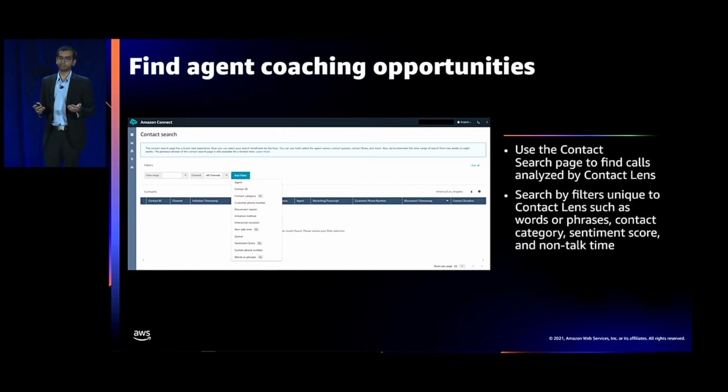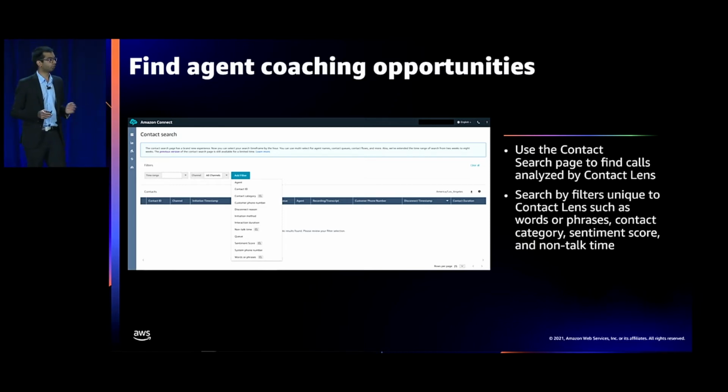Now, in order to find opportunities to train agents to get better or to maybe even reward good agent behavior, supervisors have historically had to do random sampling, like I mentioned earlier. Now, Contact Lens is tightly integrated into Amazon Connect's contact search capability. You can use the contact search page to look for calls analyzed by Contact Lens.